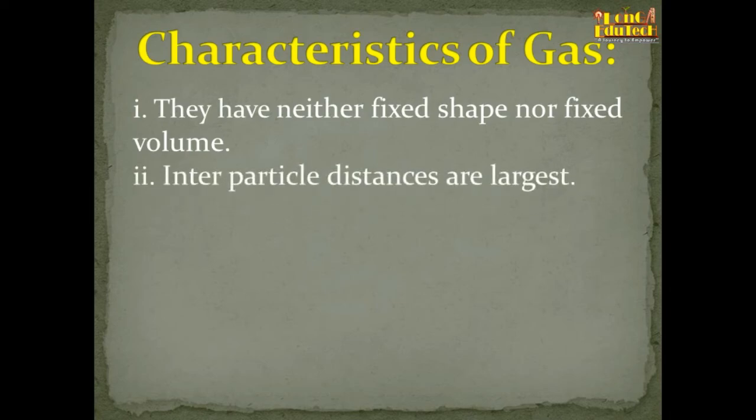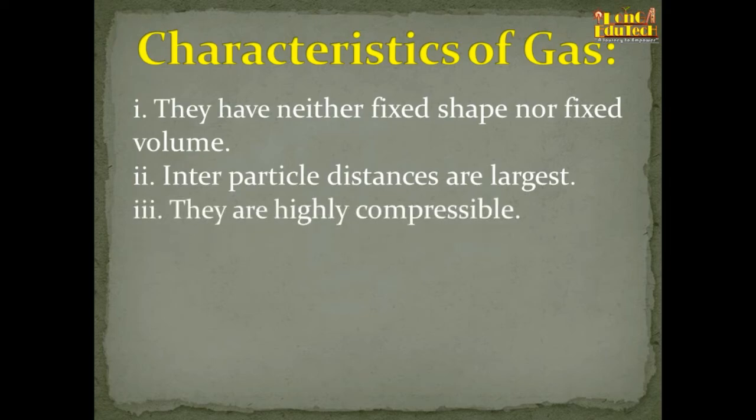Interparticle distances are the largest among solids and liquids. They are highly compressible, they can be compressed very easily. So in terms of compressibility, gases are higher than liquids, and liquids are higher than solids. We can write it that way.